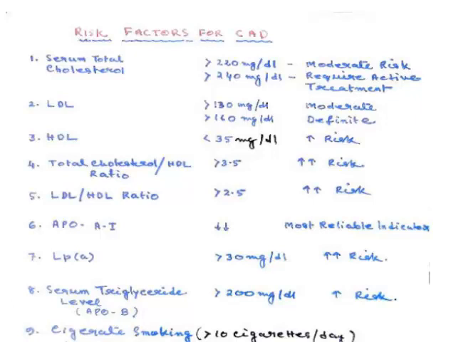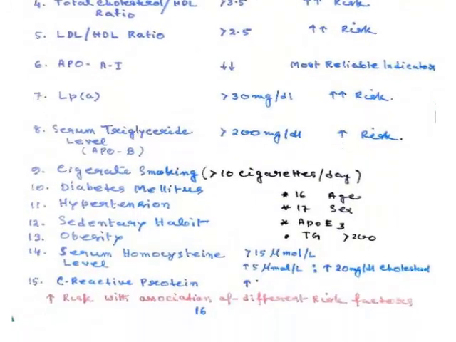HDL should not be less than 35 milligram. It is increased risk. Total cholesterol HDL ratio should not be more than 3.5. If it is 3.5, it is increased risk. Like the LDL HDL ratio, if it is more than 2.5, there is definite risk of development of atherosclerosis.